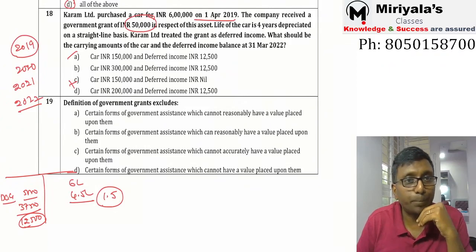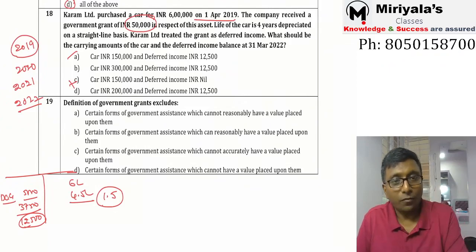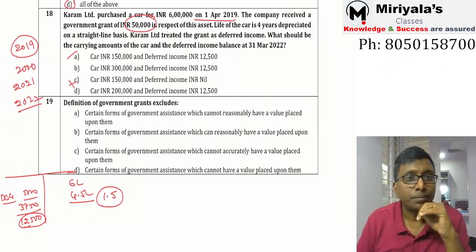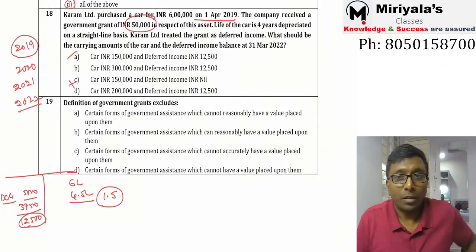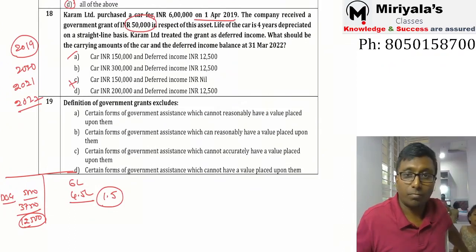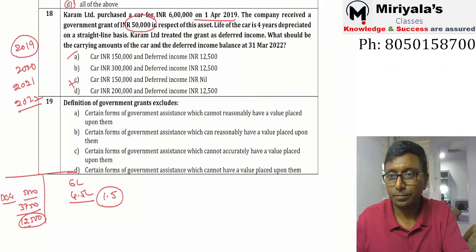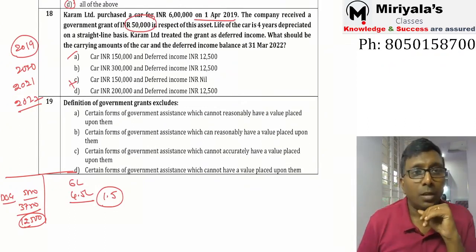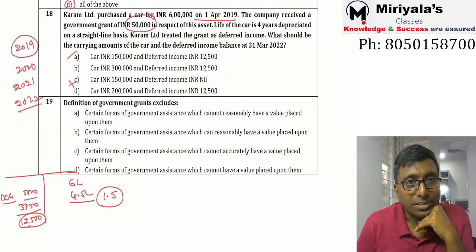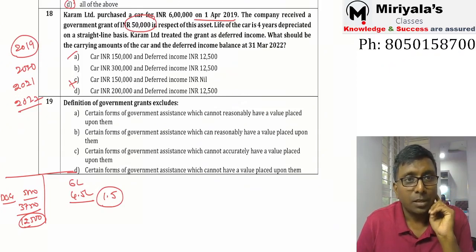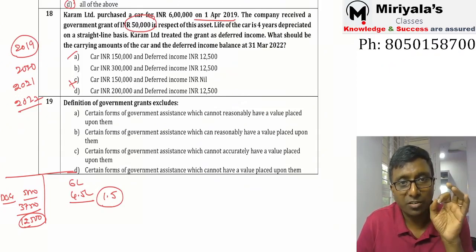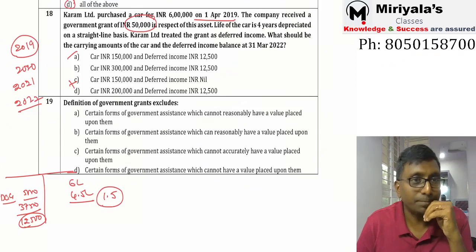Definition of government grant excludes certain forms of government assistance which cannot reasonably have a value placed upon them.